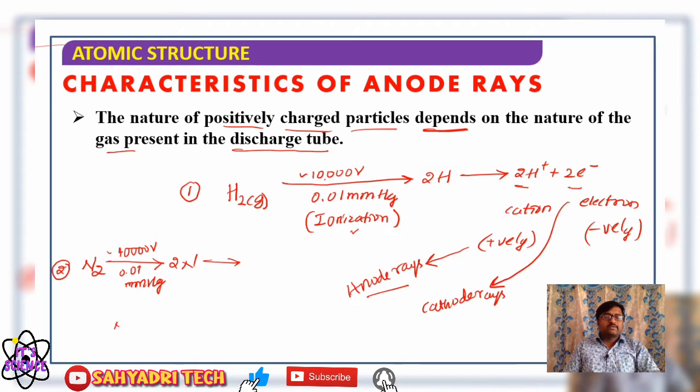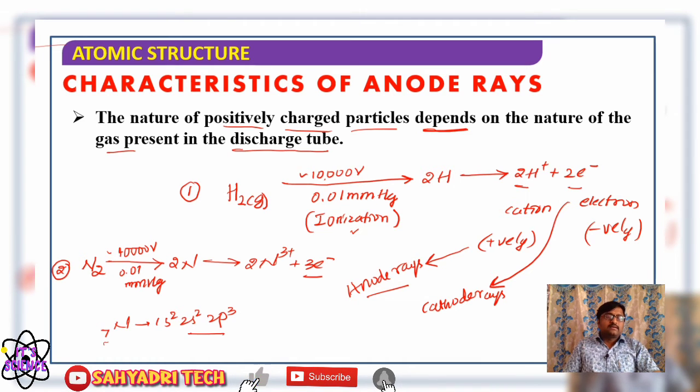Nitrogen has atomic number 7, with electronic configuration 1s2, 2s2, 2p3, which means it has 5 electrons in its outermost shell. Consider N3 plus and 3 electrons.